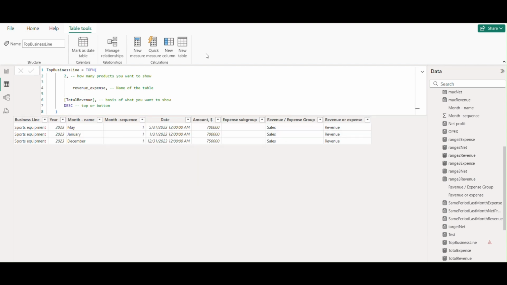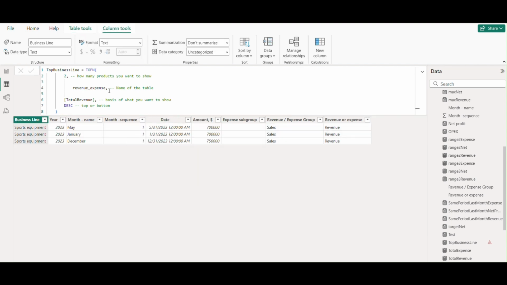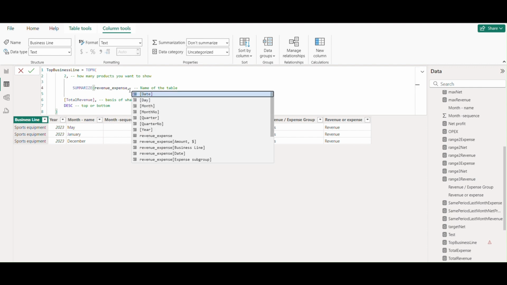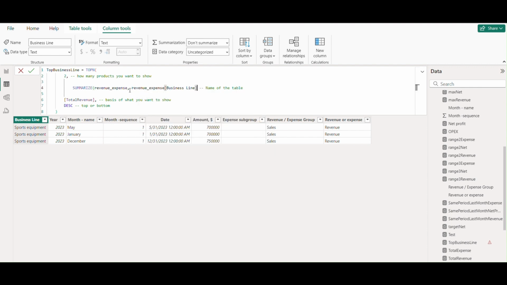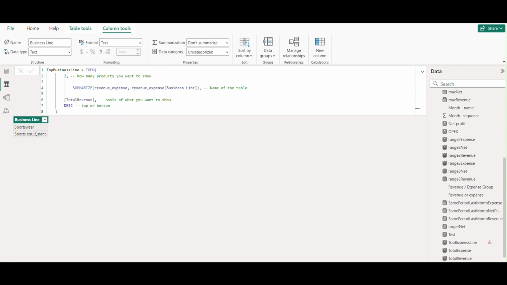Here we are getting 700,000 two times, so three rows, because it is an equal amount. That's why we are getting three rows; otherwise we would have got the two rows only. If the amount is the same, then we get all the tied rows. If there were four categories with the same amount, then we would have got four rows.